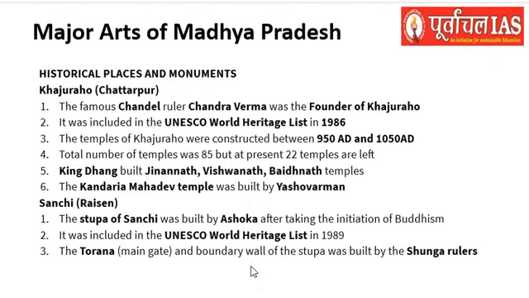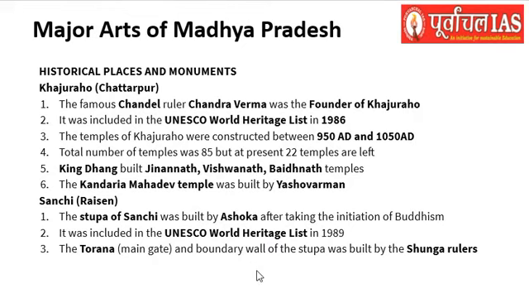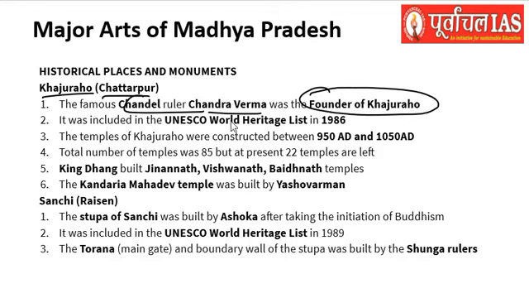Then the historical places and monuments of Madhya Pradesh are also really important. The first one is Khajuraho. We have discussed Khajuraho, and as a historical place, we know that Khajuraho is present in the Chhatarpur area, and the famous Chandel ruler Chandravarman was the founder of Khajuraho. It was built by the Chandels. It was included in the UNESCO World Heritage List in 1986, and it was constructed between 950 and 1050 AD.